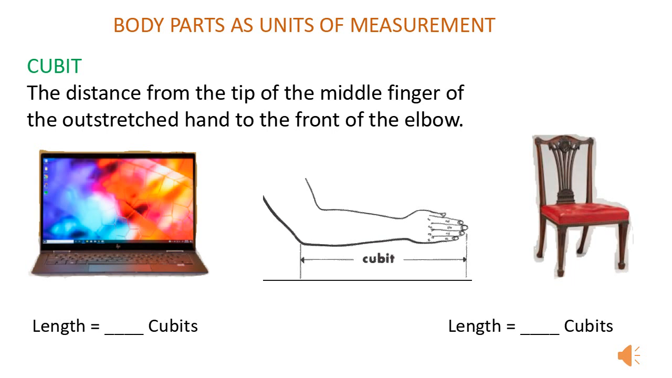Okay, now let's see one more non-standard unit of length, that is cubit. What is cubit? It is the distance from the tip of the middle finger of the outstretched hand to the front of the elbow. Children, can you tell me the length of the laptop in cubits? Yes, it is 1 cubit. And what about the length of the seat of a chair in cubits?